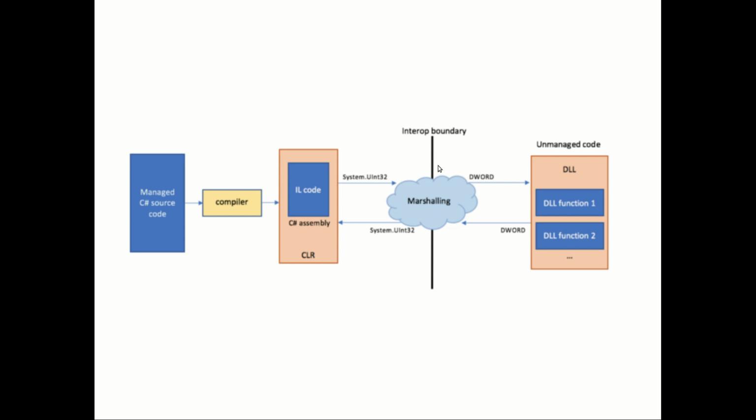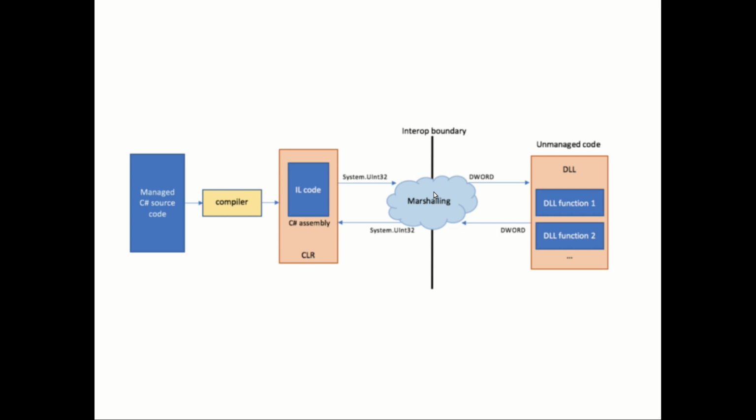Interoperable boundary. Now when I say interoperability, we have discussed in the features of C# that it is an interoperable environment. You can see here that interoperability is one of the very important features of the C# environment.